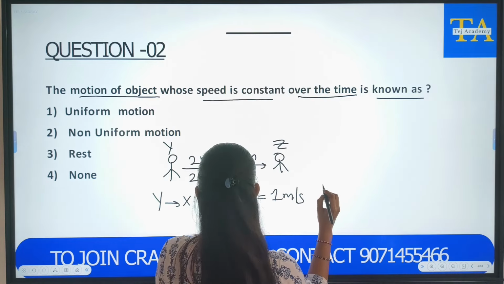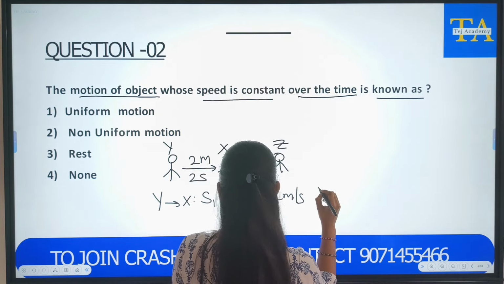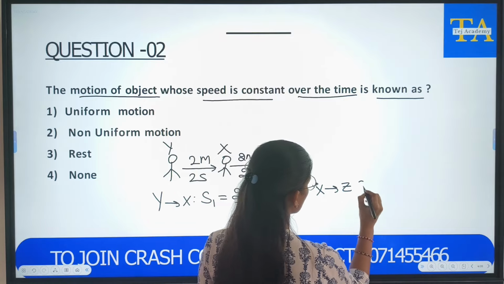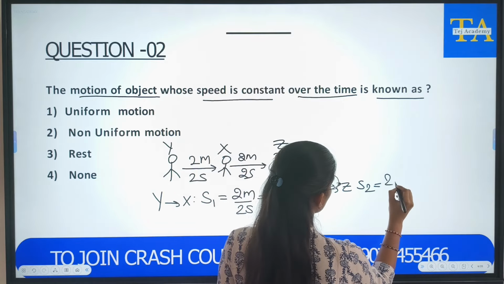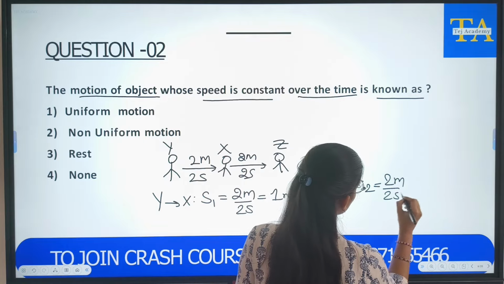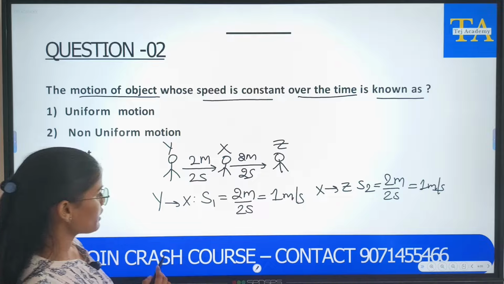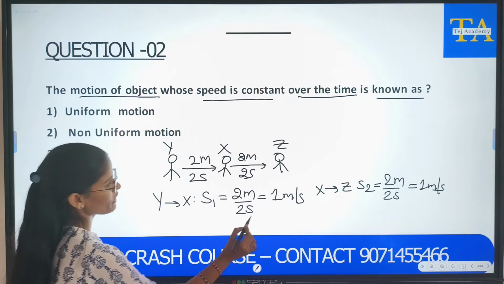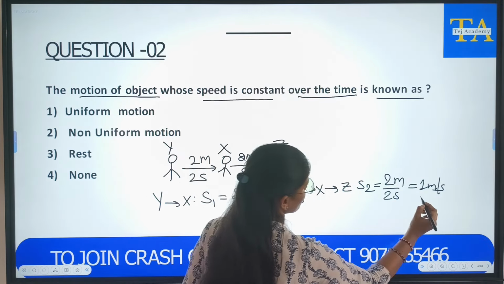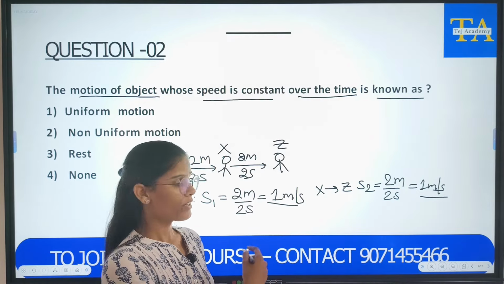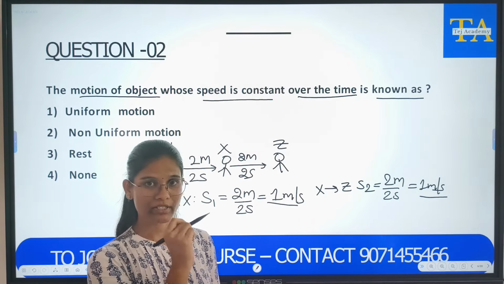Again, from X to Z home, s2 is equal to 2 meters upon 2 seconds, which is equal to 1 meter per second. So, if you see here the speed is the same, here the speed is the same. If he continues his motion in this way, then his speed remains the same.